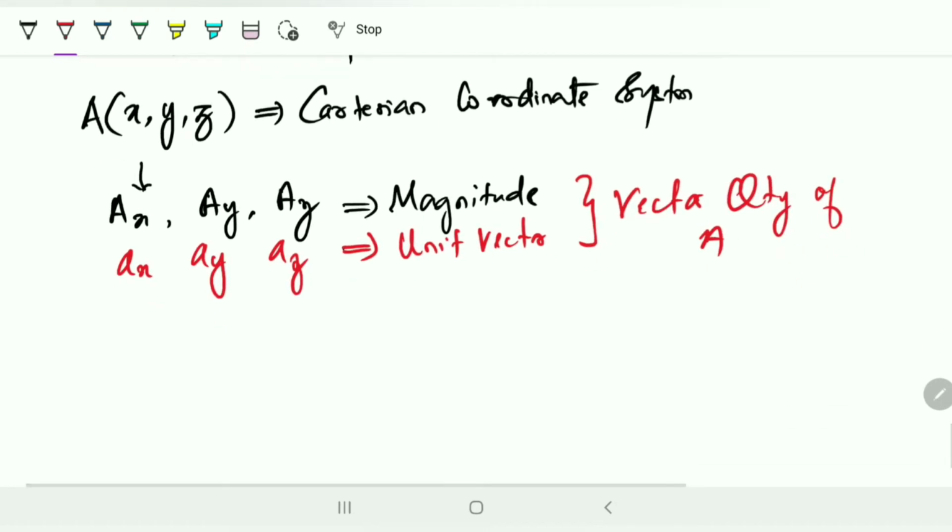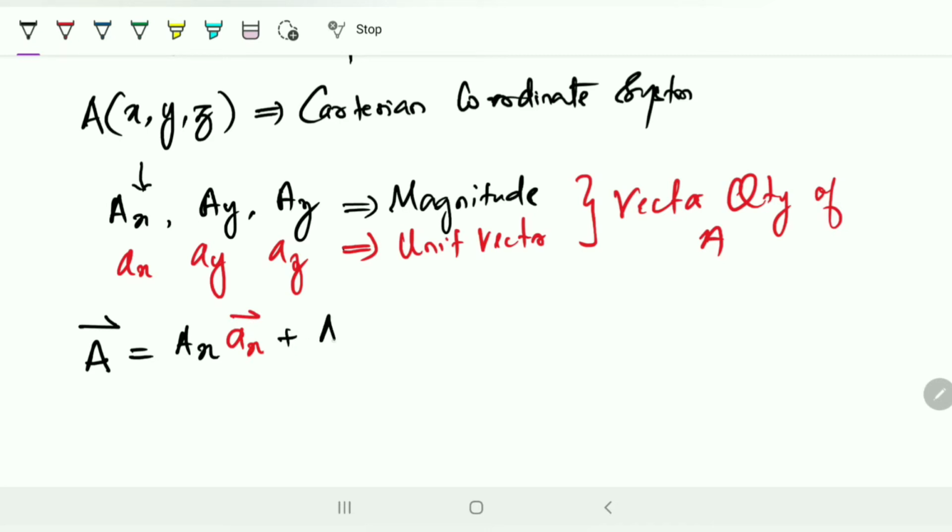So in general, this vector quantity A will be represented as A with an arrow over it, equal to Ax, the magnitude, into small ax vector, which is a unit vector, plus Ay into its unit vector ay, plus Az into its unit vector az. This is how it is represented.